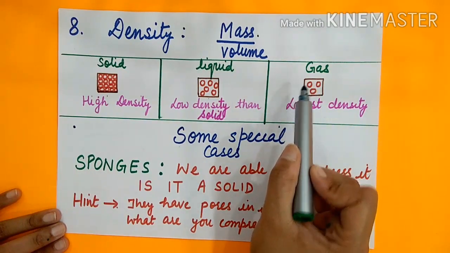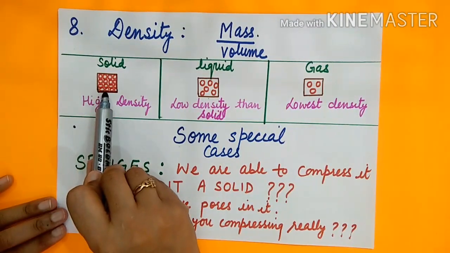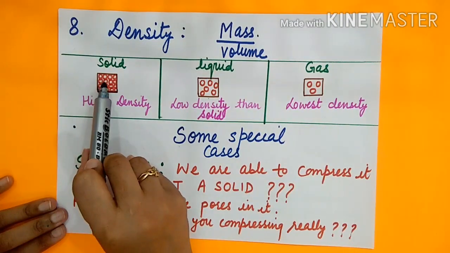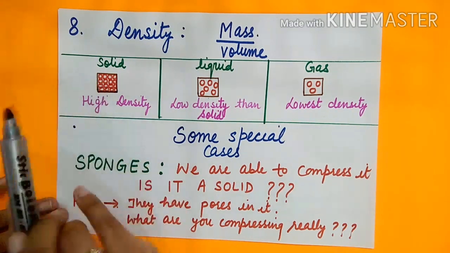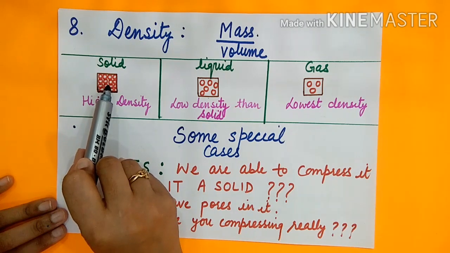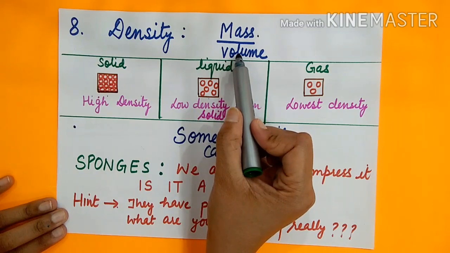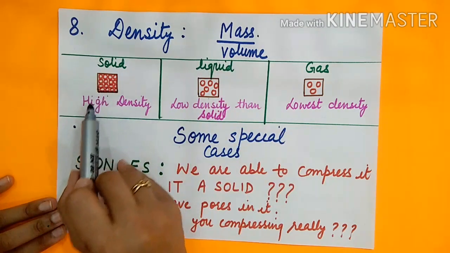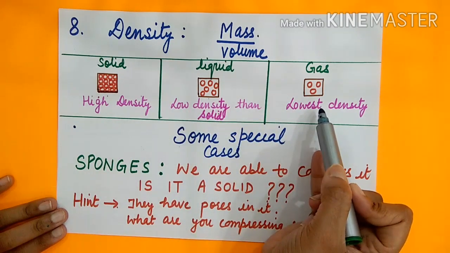So in this way, because the mass depends upon number of particles, the mass will be more where the number of particles are more. Clear? So in solid, the number of particles are more, then mass will be more. So the ratio of mass to volume will be more, so they are more dense compared to liquid and gases.